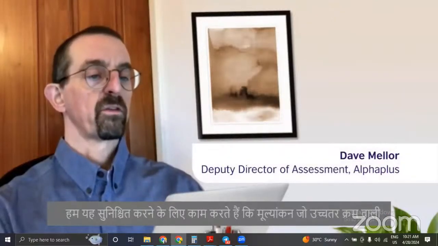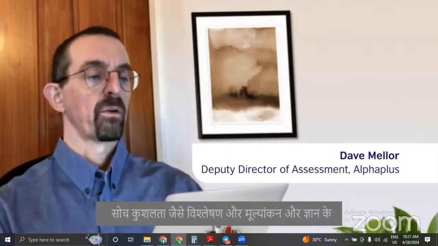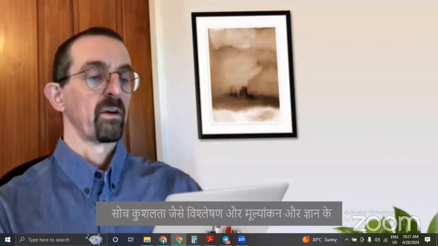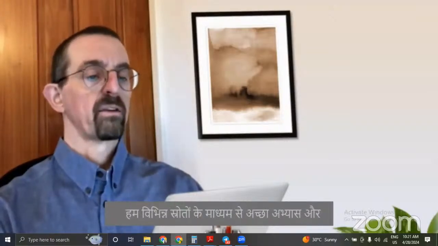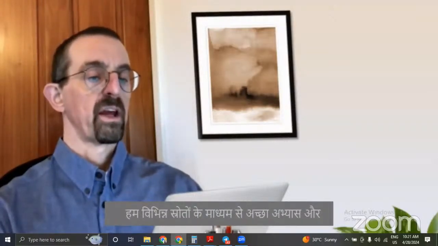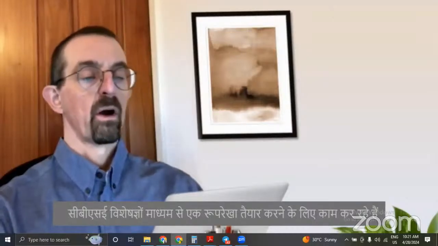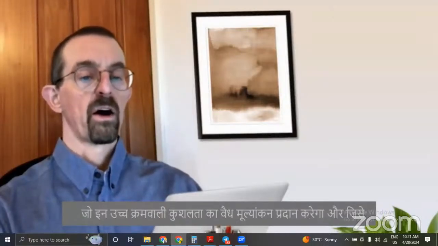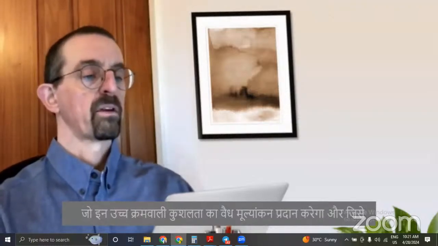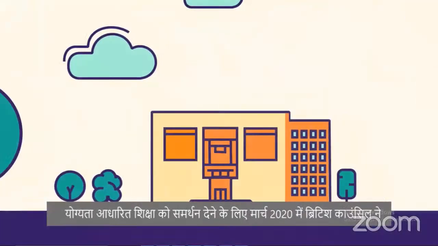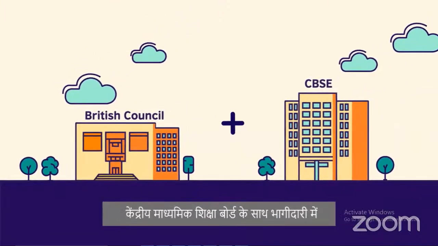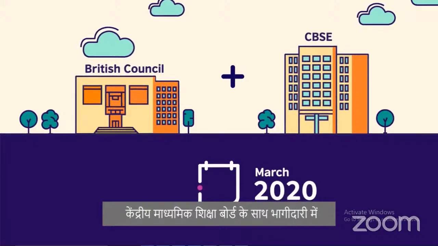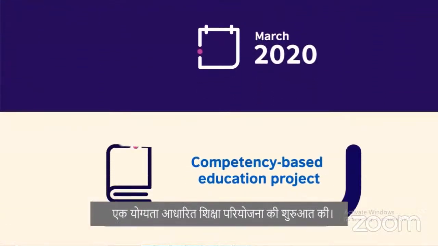We've worked to ensure that the assessments which will be created assess both the higher order thinking skills, such as analysis and evaluation, and the recall and application of knowledge. We've taken good practice from a variety of sources and worked with CBSE experts to design a framework which will deliver valid assessment of these higher order skills and which will be well aligned to the learning outcomes set out in the NCERT curriculum. To support competency-based education, British Council entered into a partnership with the Central Board of Secondary Education in March 2020 and launched the Competency-Based Education Project.